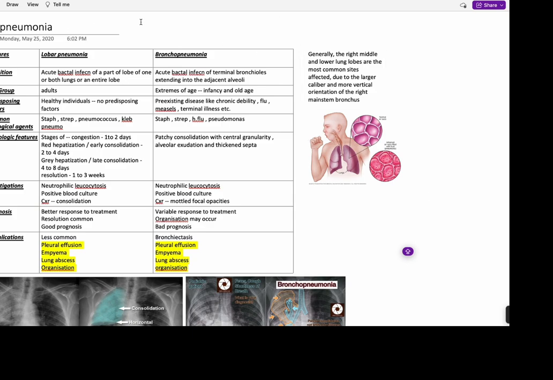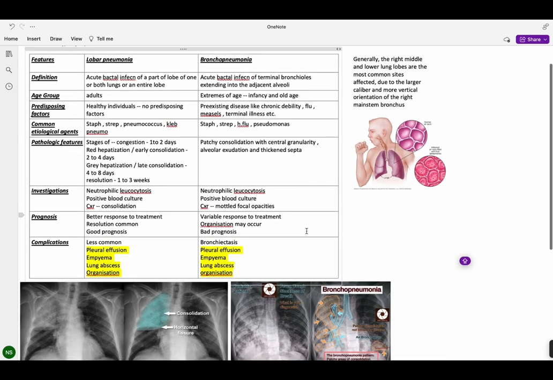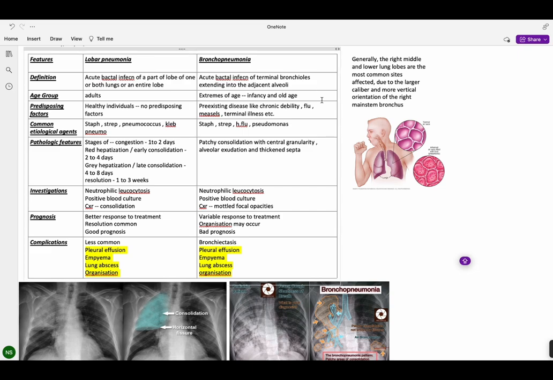Pneumonia is divided into two types, lobar pneumonia and bronchopneumonia. Lobar pneumonia is a type of pneumonia wherein a part of a lobe of one lung, a part of a lobe in both lungs, or an entire lobe in one lung is affected. Bronchopneumonia, on the other hand, affects the terminal bronchioles, which are the end part of your respiratory tree that will terminate into the alveoli eventually. So it will affect the terminal bronchioles as well as the alveoli.